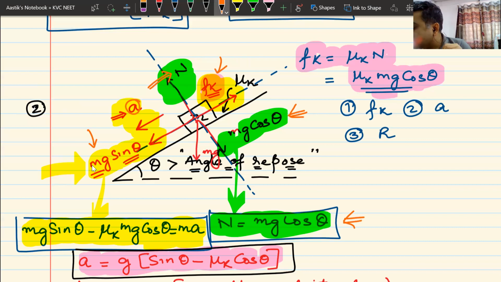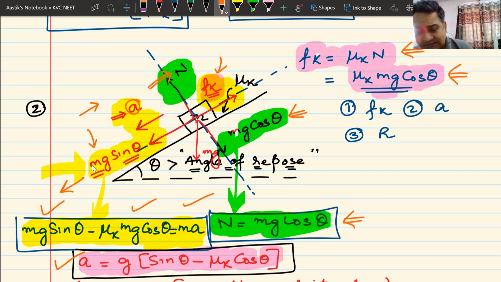Once we know the value of normal reaction, we can find out the value of frictional force, mu k into N. So frictional force becomes mu k into mg into cos theta. Once you know this, downwards minus upwards is equal to ma. That is what we have done, and we have calculated the value of acceleration.